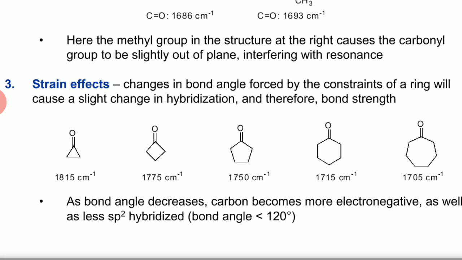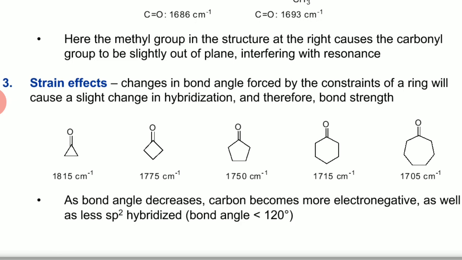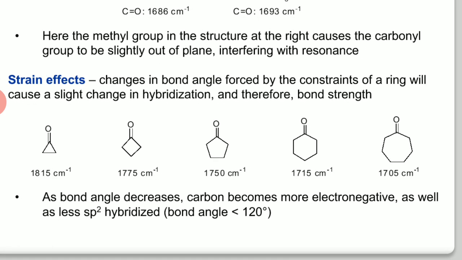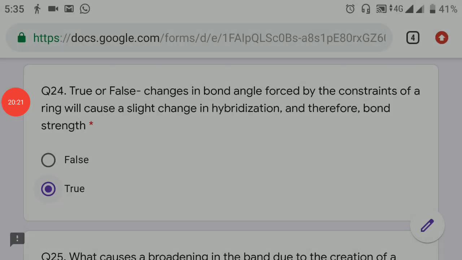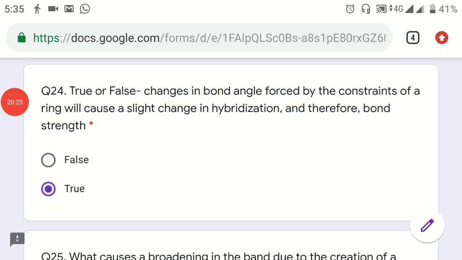You can see here, as the bond angle decreases, the wave number is also decreasing. So as bond angle decreases, carbon becomes more electronegative, as well as less sp2 hybridized, bond angle less than 120 degrees. So the statement is true. So here the answer is true.